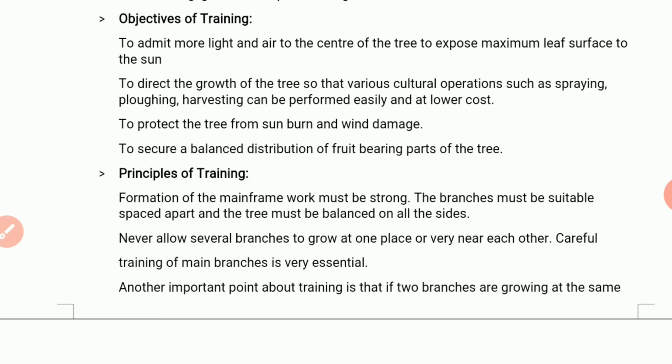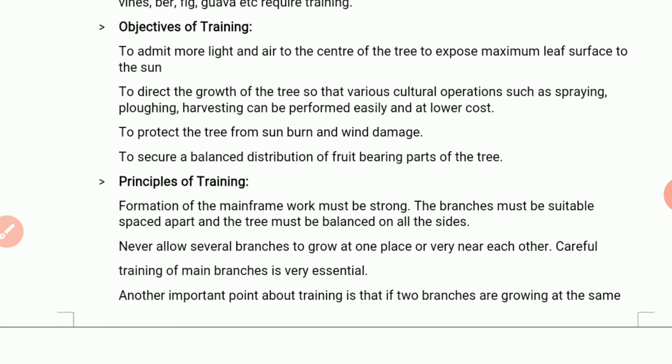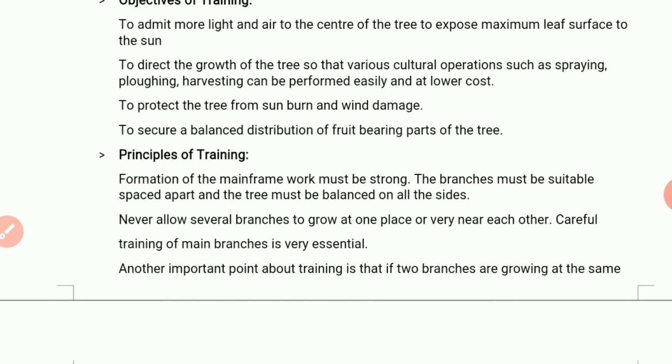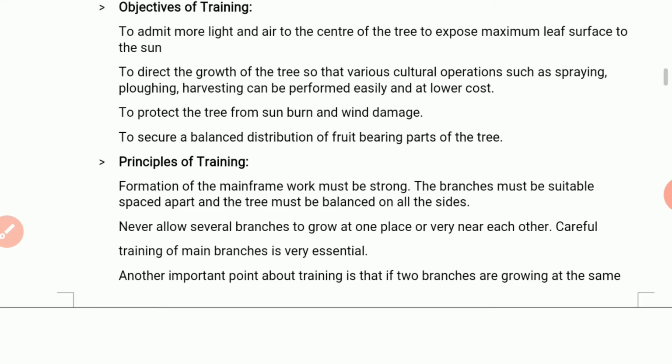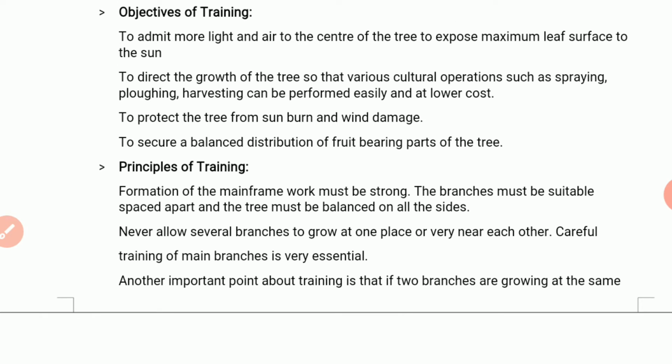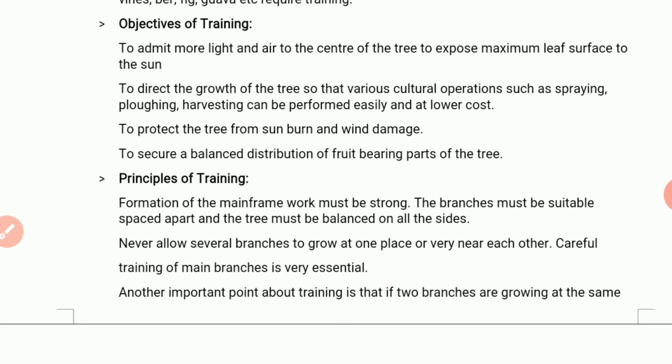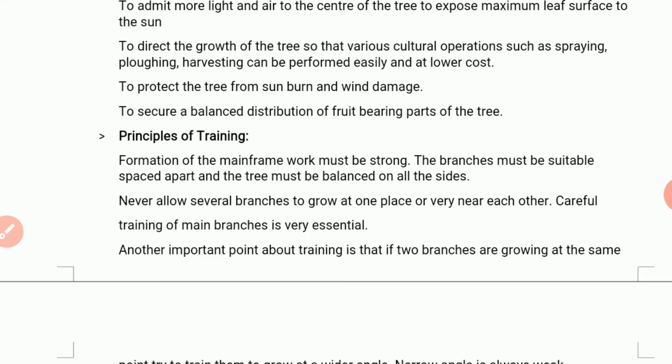If we train particular plants, for example grapes, then we can get protection from sun as well as minimum wind damage, so that the plants can get the maximum space to secure a balanced distribution of fruit bearing parts of the tree. So these are the objectives of training. Then let's see the principles of training.